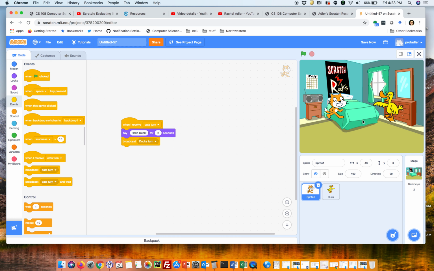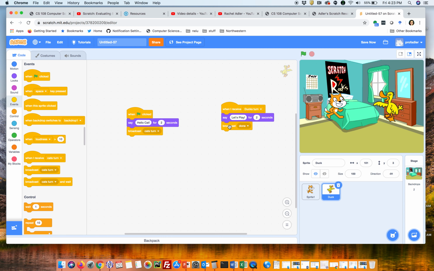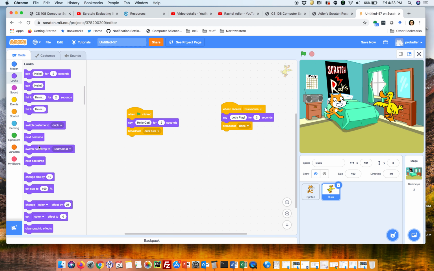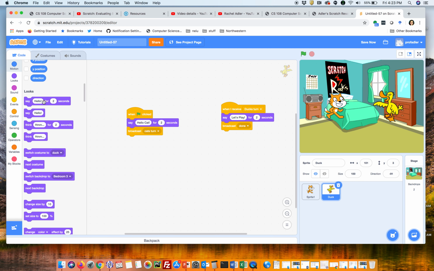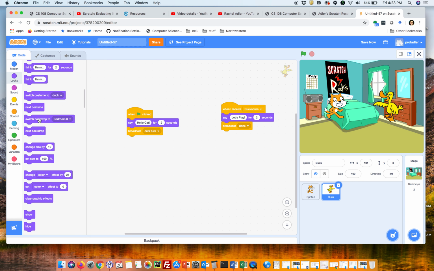And I probably could have done it simpler. I could have just done it after the duck instead of broadcasting to the bedroom for a backdrop to switch. I could have just had the duck in the duck's code switch backdrop to that. I think I have that option. Actually, I don't have that option. It switches its costume. It can't switch to backdrop. All right. So I could have done it differently. There's a few different ways you can do this.